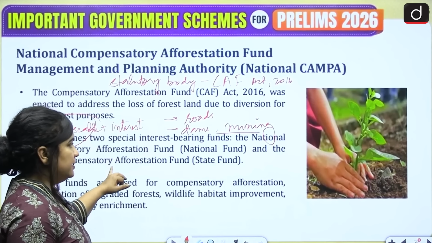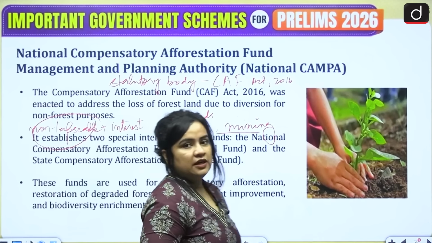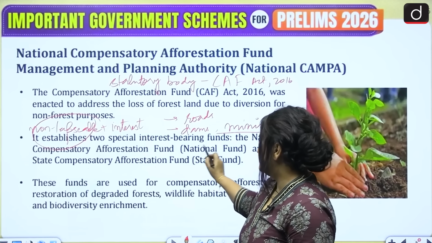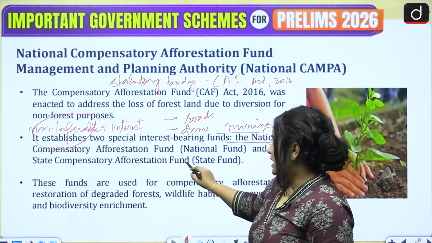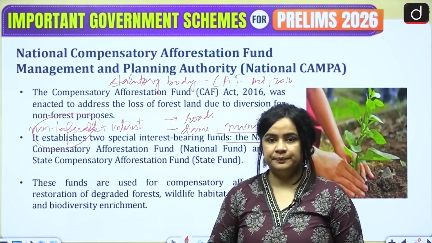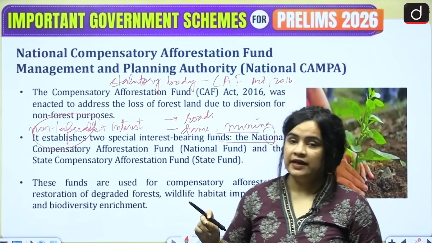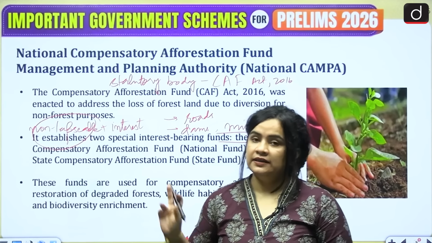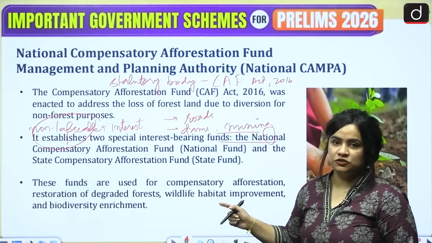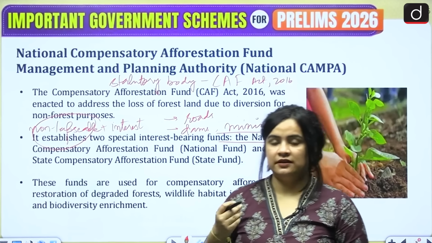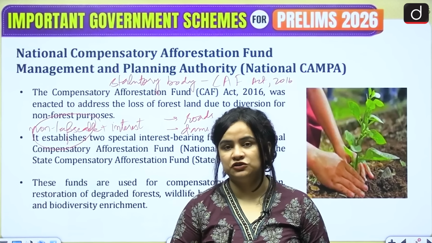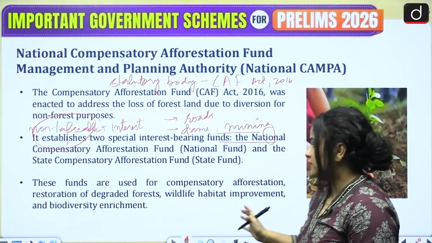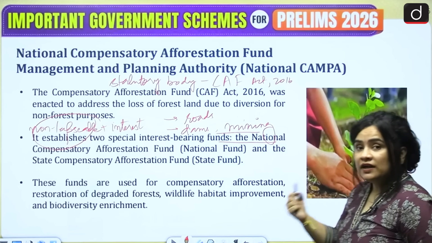Now, there are two kinds of funds, one at the national level and the other one at the state level. The national level fund is managed by the central government. The state level funds are managed by the respective state governments or the administrations of the union territory. Now, what are these funds used for?